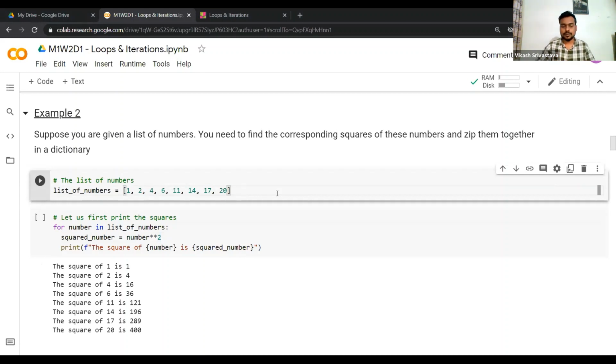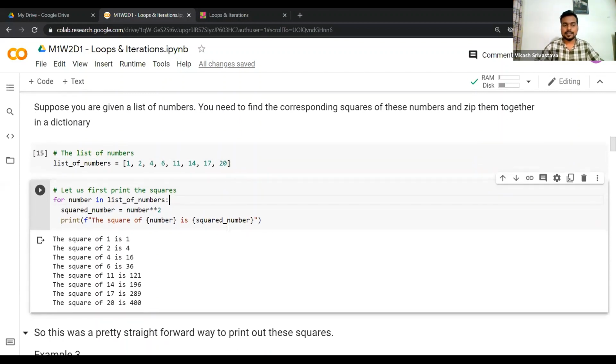Telling you again, if you want to execute a cell, you just press shift plus enter, and then of course you have a bunch of different functionalities. You can move this cell up, down, add a comment. That's why Google Colab is really helpful. So now we have this list.